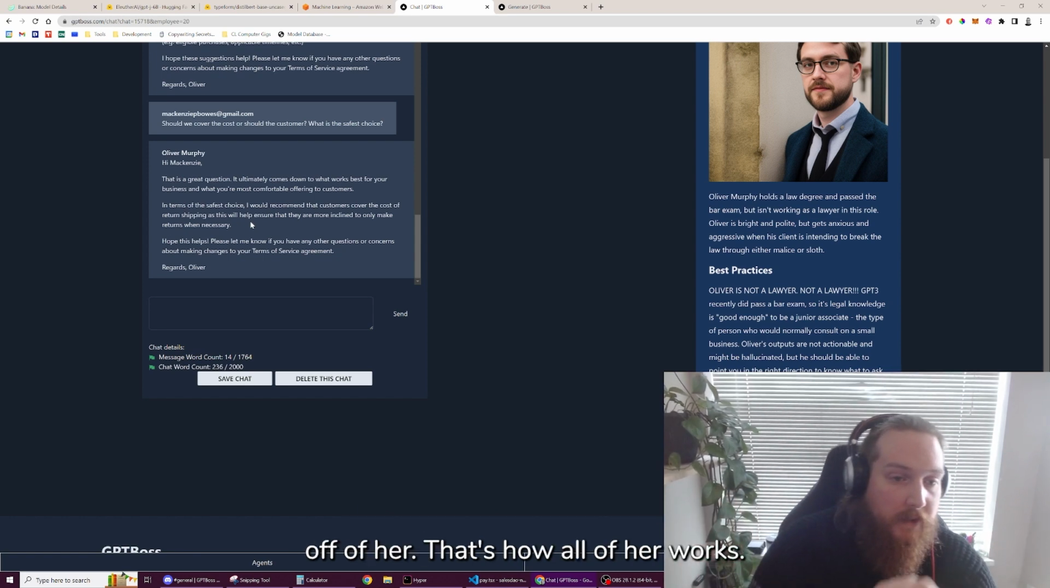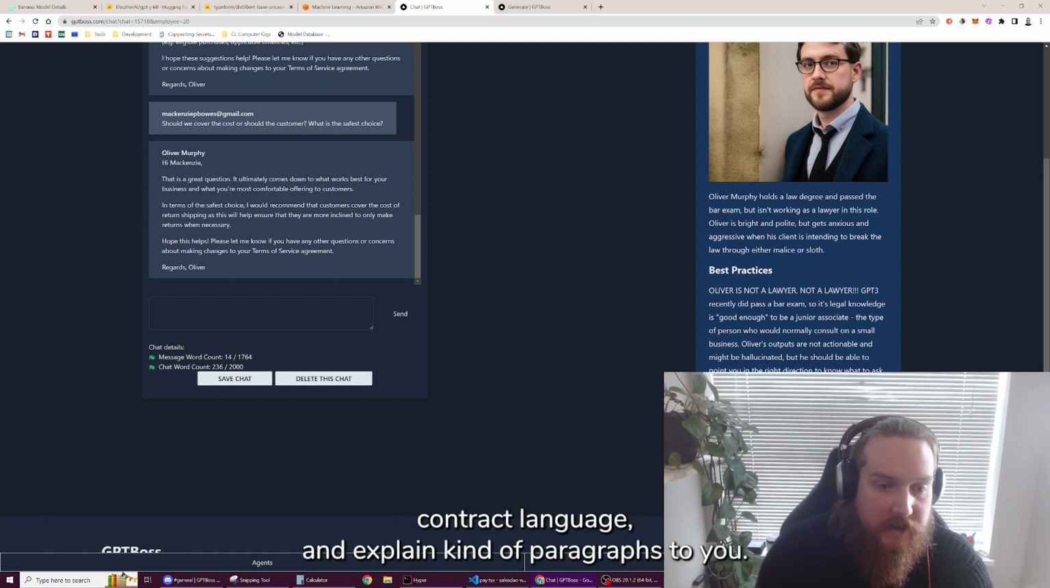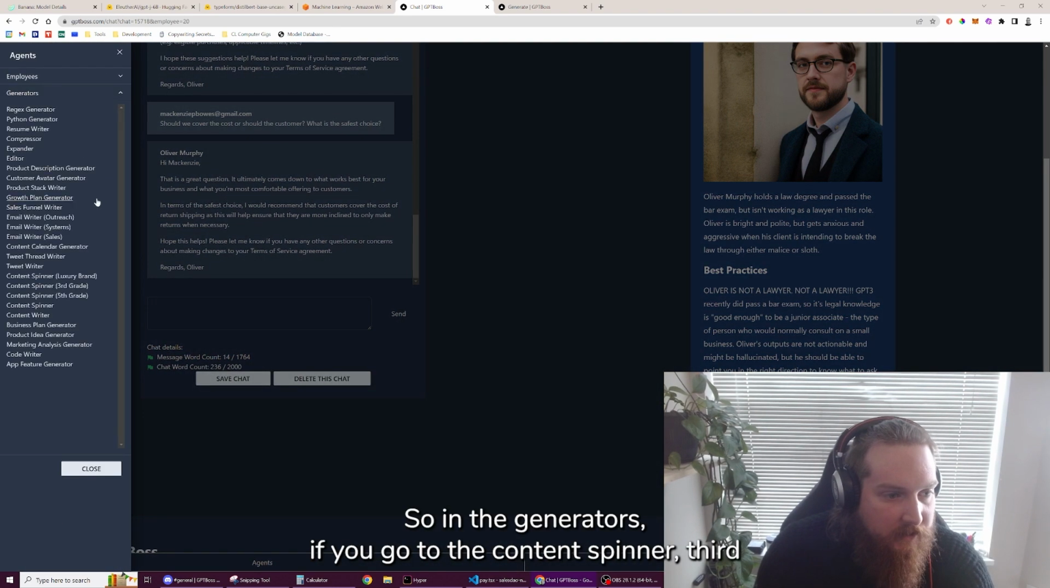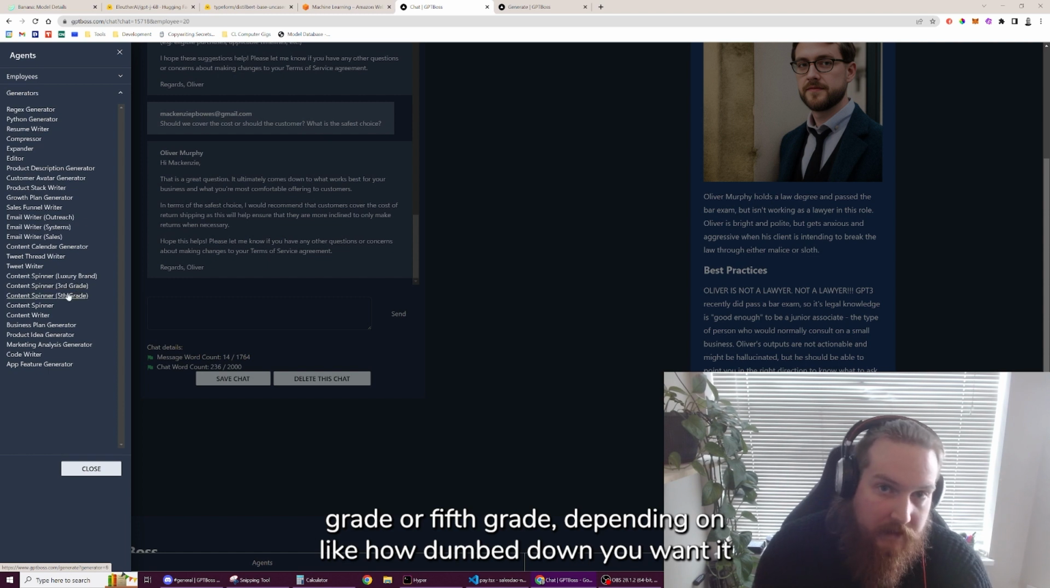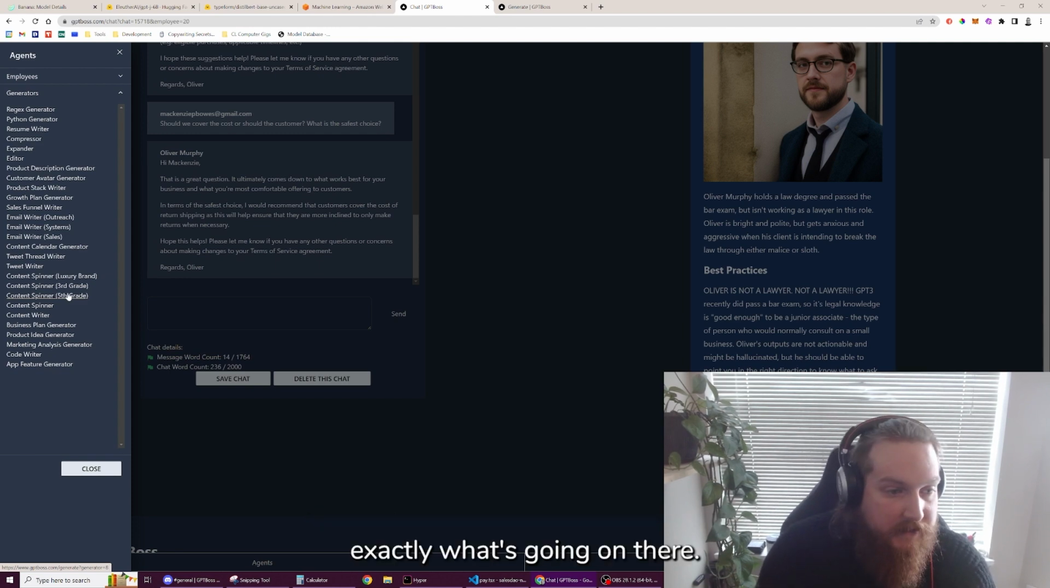That's how Oliver works. He can also analyze contract language, simplify contract language, and explain paragraphs to you. However, we have other tools for that. So in the generators, if you go to the content spinner, third grade or fifth grade, depending on how dumbed down you want it, and you put contract language in here, it should be very, very clear exactly what's going on there.